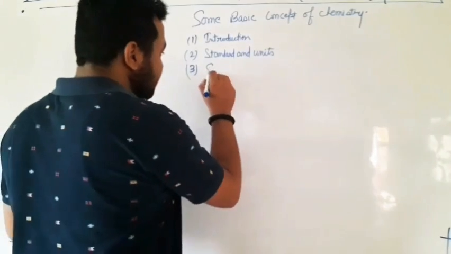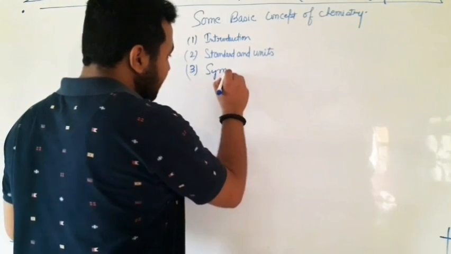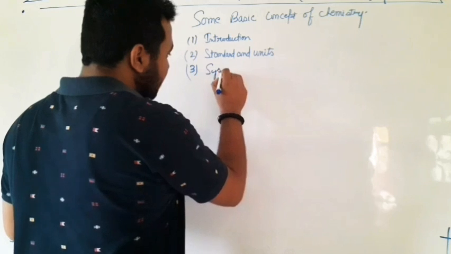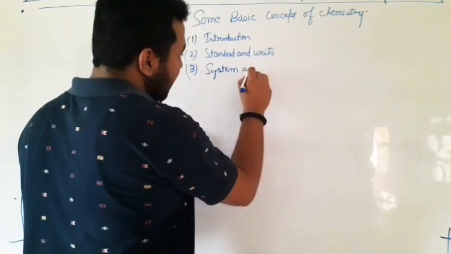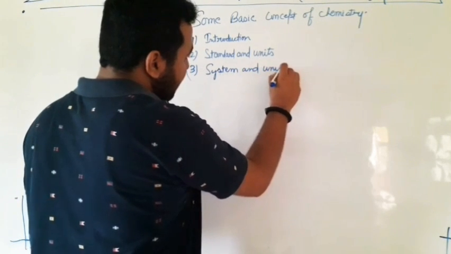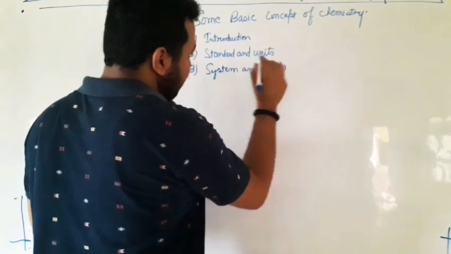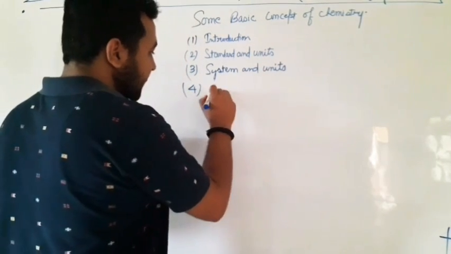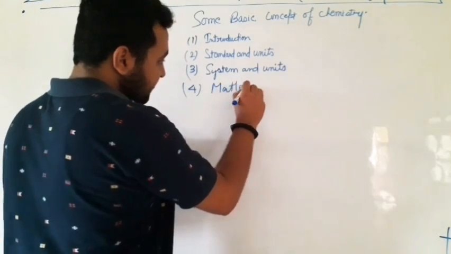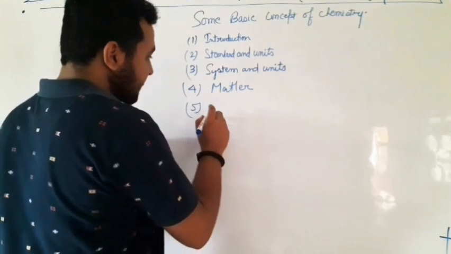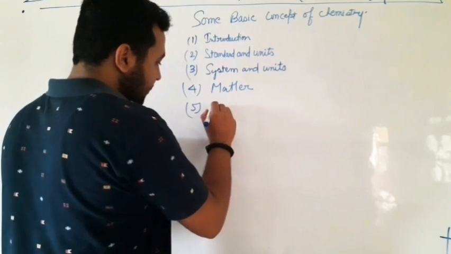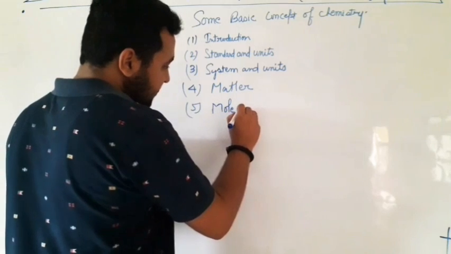Third is system and units. Fourth topic is matter. Fifth topic is the mole concept.